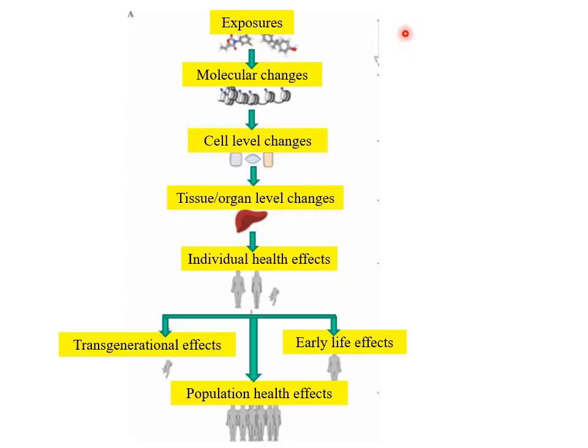And if we work down from top to bottom here, we can probably monitor exposure levels. We can certainly determine the molecular changes and molecular sites of action of the endocrine disrupting chemicals. We can certainly investigate and analyse some of the cell level changes which take place, and maybe try to have a preliminary understanding of the tissue and organ changes which occur because of the previous effects molecularly at the cell level. Understanding individual health effects, and then transgenerational effects, early life effects, and population health effects in particular get more and more difficult to interpret.